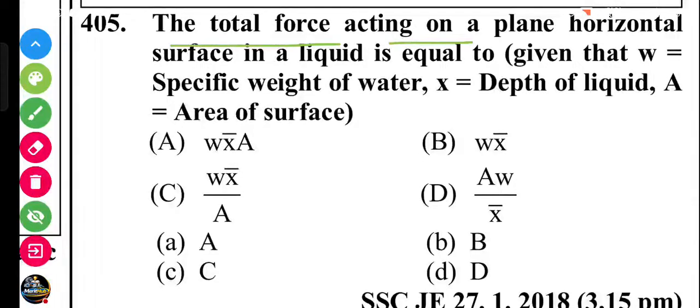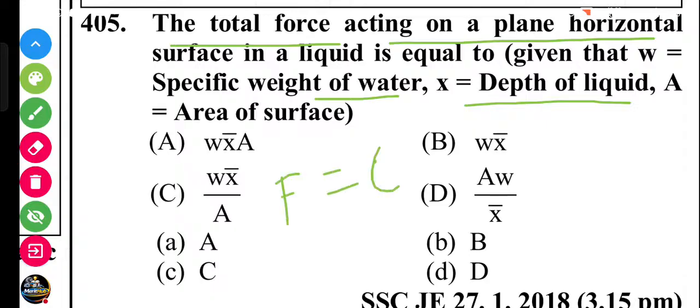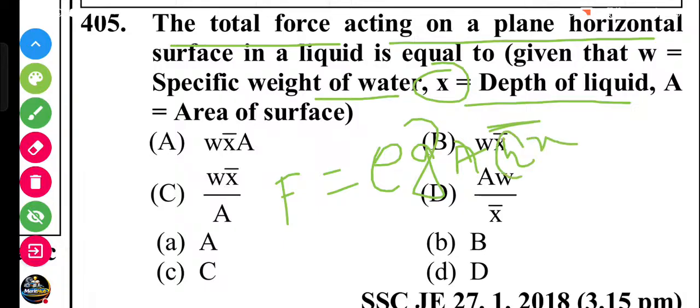The total force acting on a plane horizontal surface in the liquid is equal to: W is the specific weight of the water, X is the depth of the liquid, and A is the area of the surface. Total force equals rho g A h bar. Here h bar is the x bar. Rho g, that is W x bar A, is the answer.